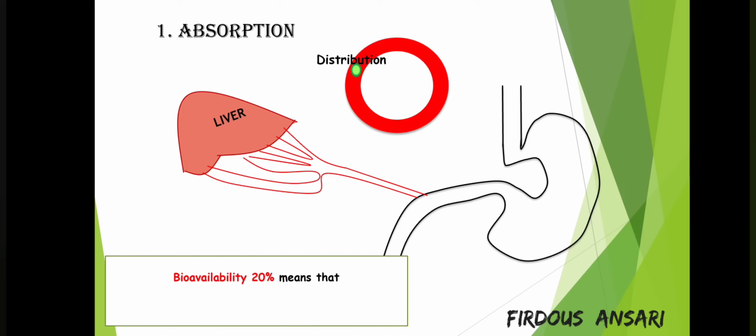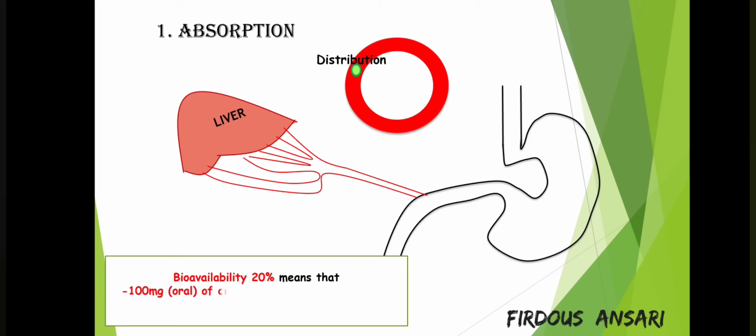Now suppose bioavailability is 20%. Bioavailability 20% means, suppose you took any drug A, that is 100 mg, then 80%, that is 80 mg of this drug will undergo first pass metabolism, and just 20%, that is 20 mg, is available for distribution. So that is known as 20% bioavailability, and this happens whenever that drug is given via the oral route.